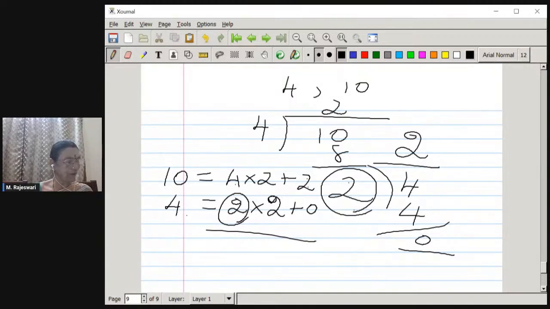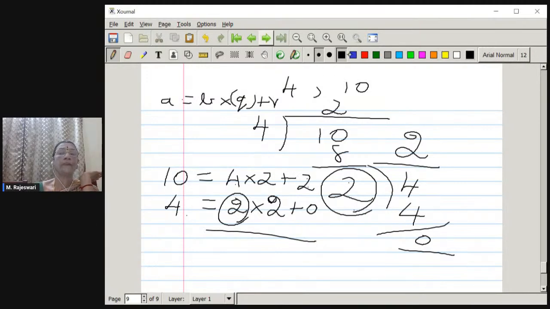Okay. Now, when we write using this division lemma, that is A is equal to BQ plus R, we choose B as the divisor, Q as the quotient, and then the remainder R. So this format is to be maintained, where the numbers are A, and then B is the divisor, Q is the quotient. So the divisor is written as the first number in the product. So that we have to understand.